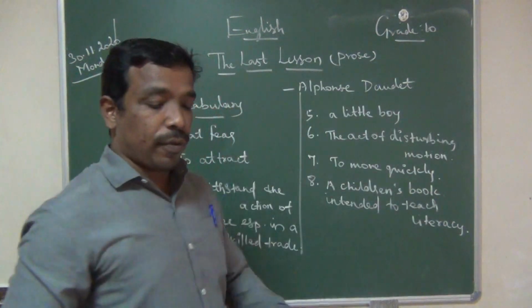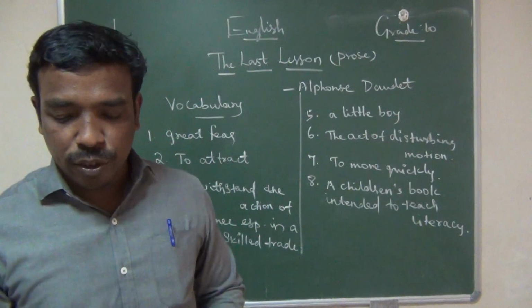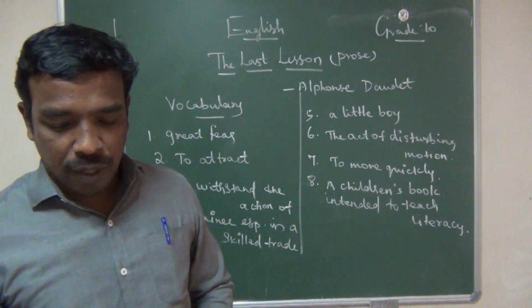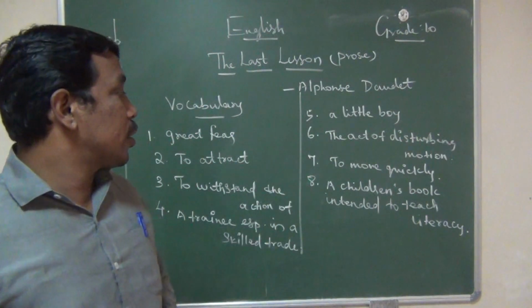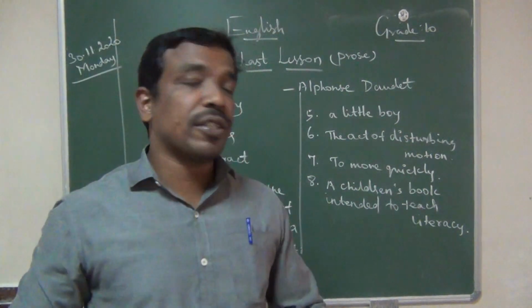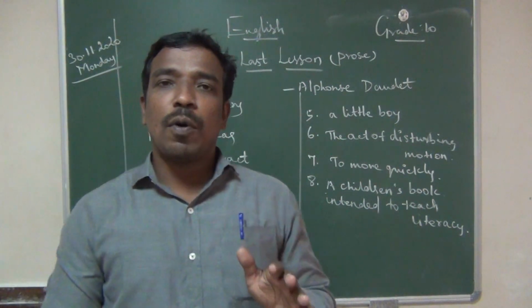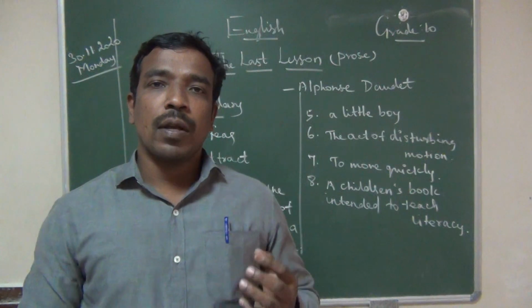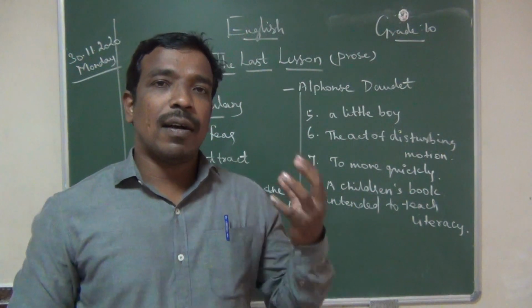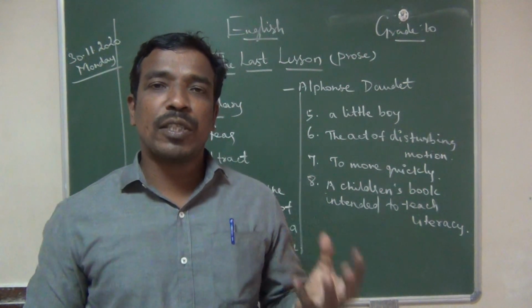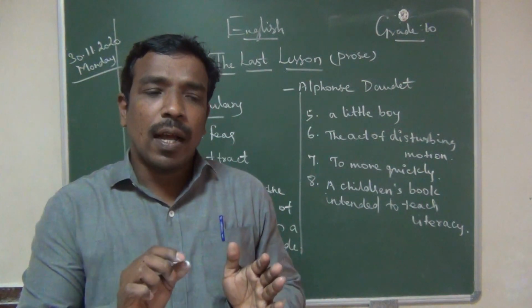What is the meaning of primer book? The old former mayor is keeping a children's book intended to teach literacy. You all know very well, small children nowadays have alphabet books, wild animal books, domestic animal books, and number books.